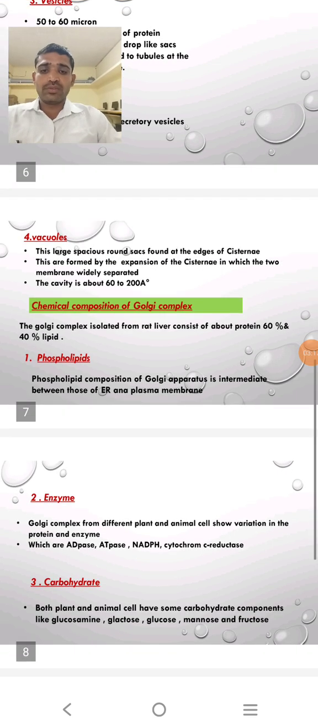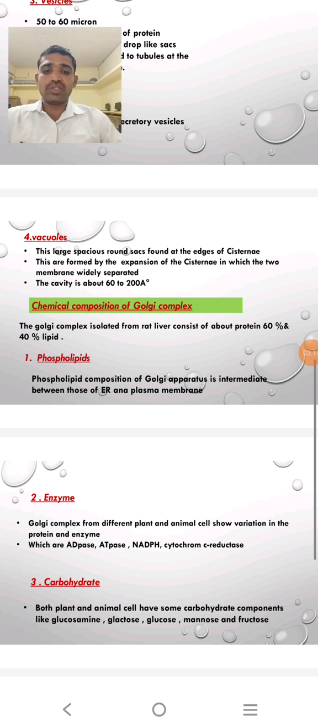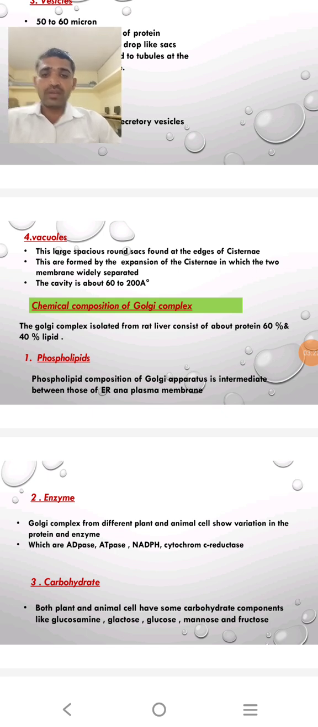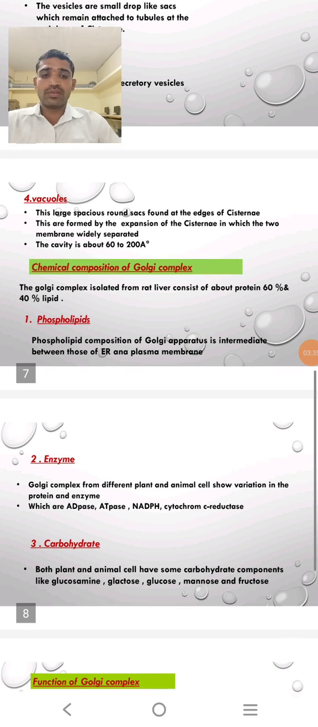Then the fourth one is vacuoles. These are large, spacious, round sacs found at the edge of the cisternae. They are formed by the expansion of the cisternae, in which the two membranes are widely separated. In vacuoles, the cavity is about 60 to 200 angstrom unit.